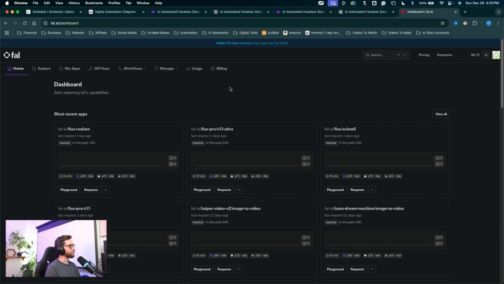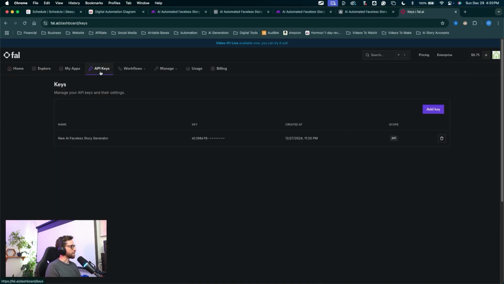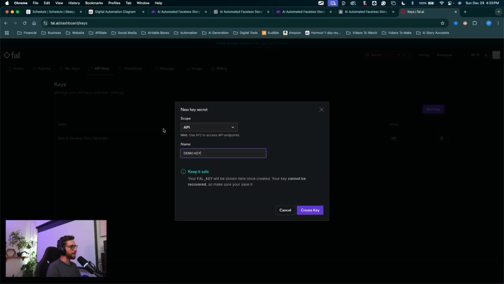The model we're using for this build is the Flux Realism model, and you can check out all the documentation for the model here. What we need to do is create an API key. I'll come up here to the API keys section, click add a key, name your key. I'll name mine demo key. You can name it whatever you want, and create key.